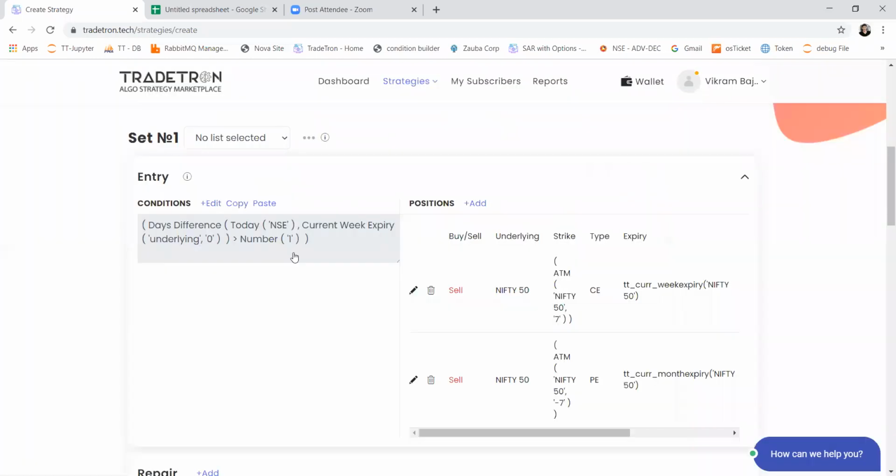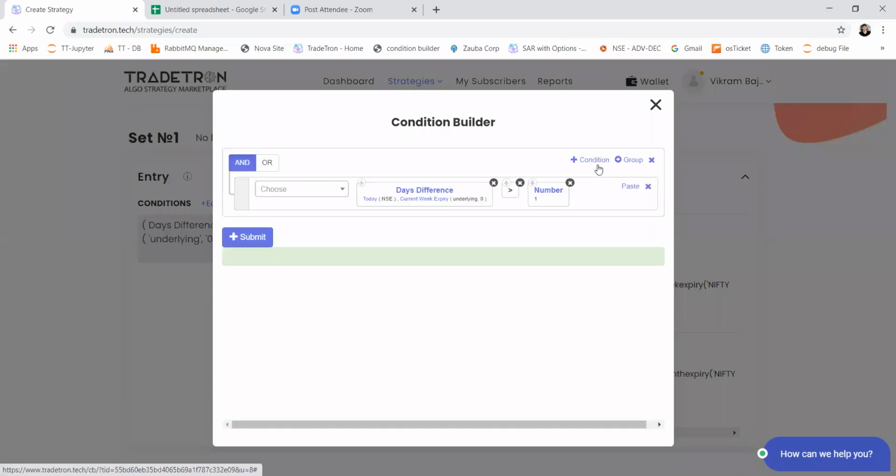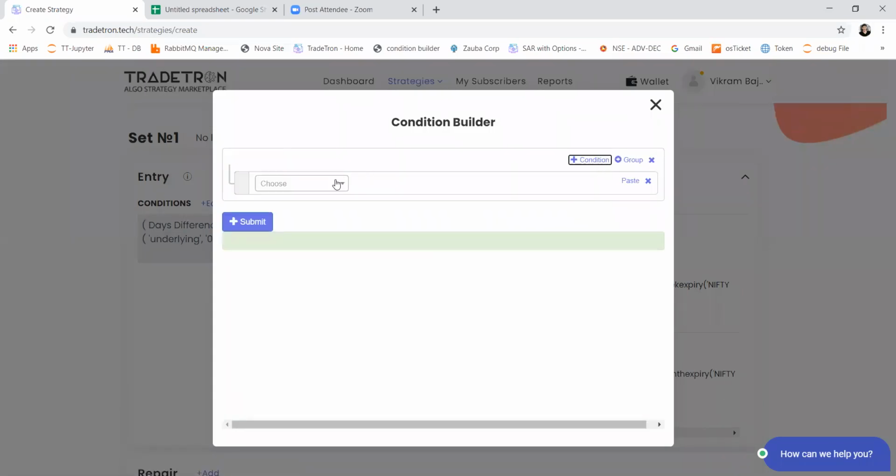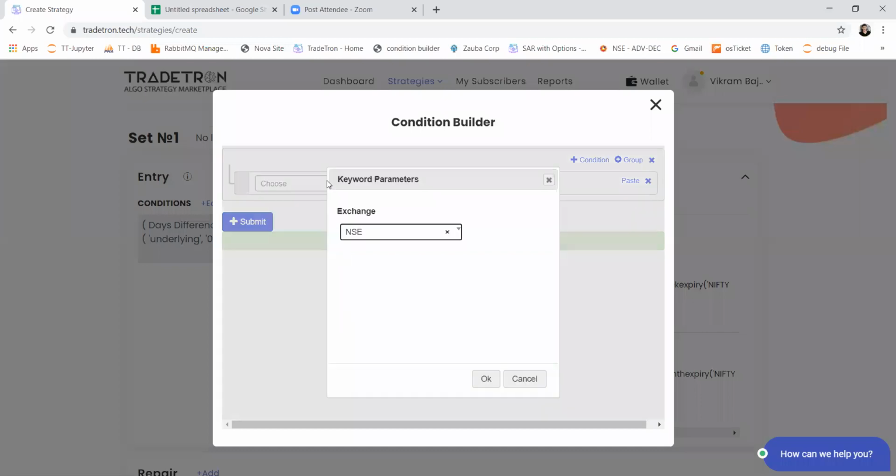Okay. So this logic will work only for Monday, Tuesday, Wednesday, and Thursday. For Fridays, it won't work because the days difference between Friday and next expiry is higher. So for that particular thing, we have to modify our conditions in such a way that this set should be active only on Monday, Tuesday, Wednesday, and Thursday. So for that, we will use the weekday keyword.